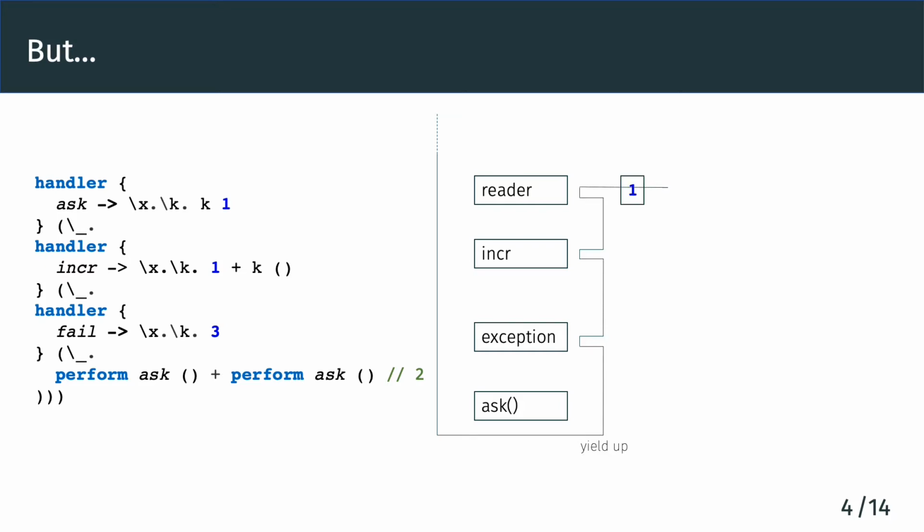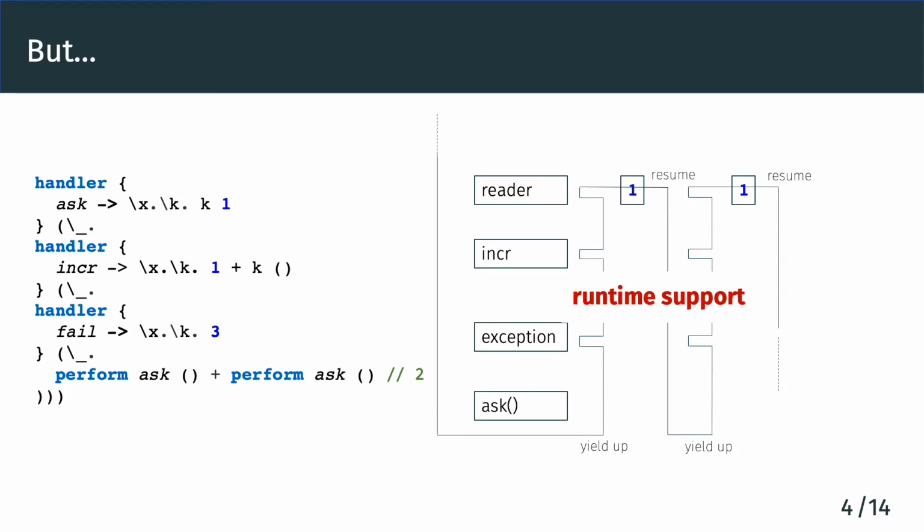Now we need to resume and go back to where the operation is handled. And this is where we hit the second ask. Now we need to repeat the whole process again by first yielding up and then resuming. As you may have noticed, implementing algebraic effects this way requires special runtime support to yield up, to capture the resumption, and to resume. This is very difficult to add to existing programming languages. Moreover, it is very inefficient. To support two asks, we have to yield up and resume twice. It can be more time-consuming if the handler stack is even larger.